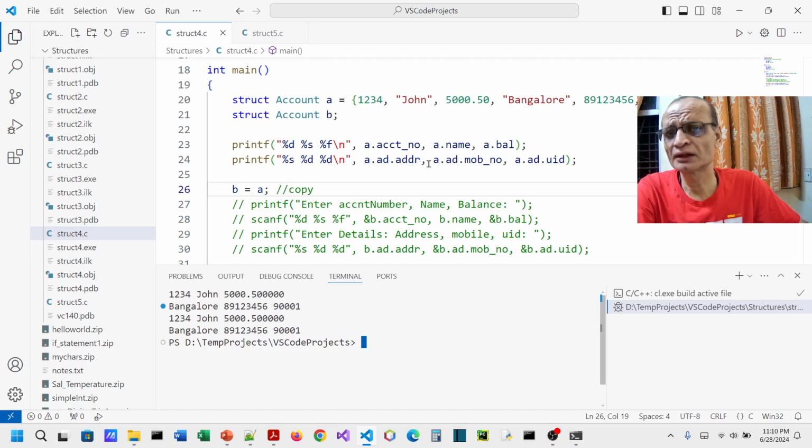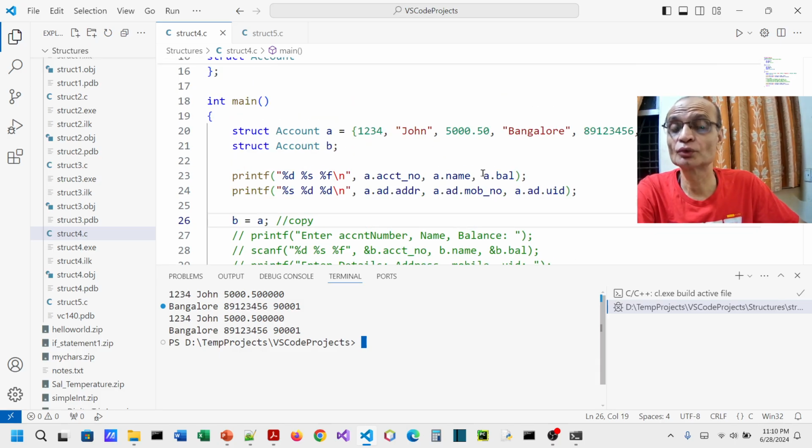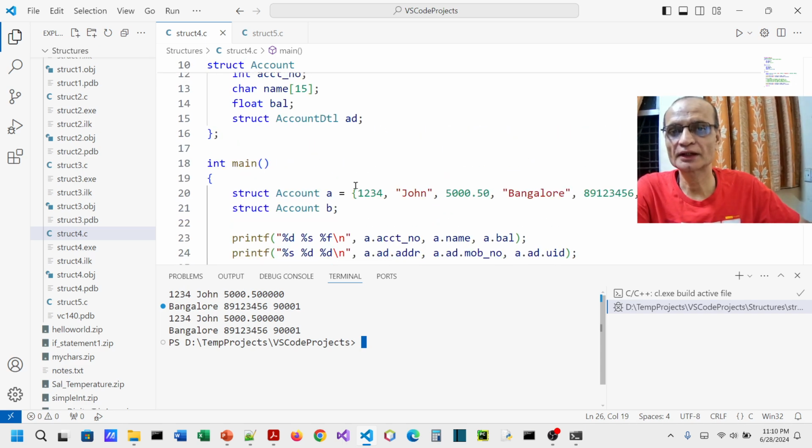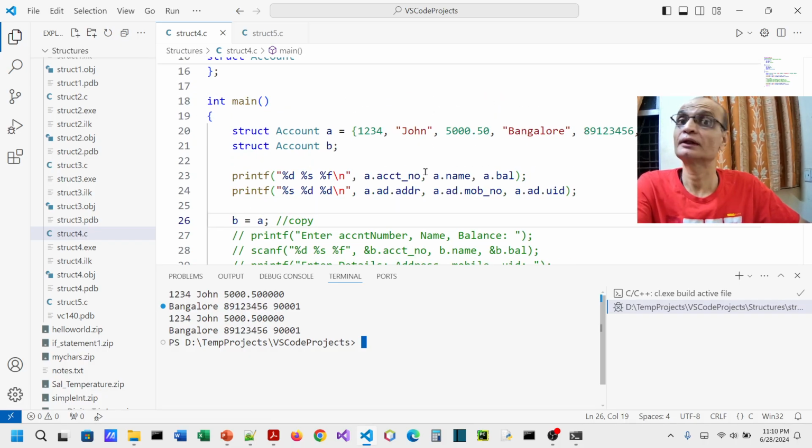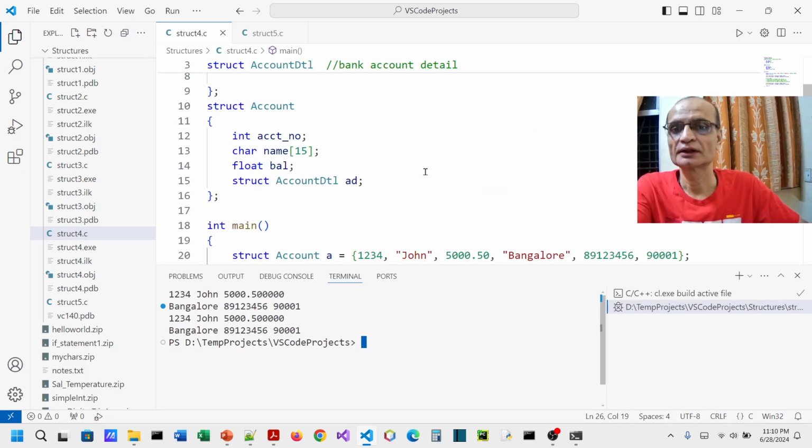Now many times people may not do it like this. Why? Because at times you want to do this with respect to dissimilar structures. Here both A and B are of type struct account. Sometimes if the nesting is too deep, people find it difficult to do this. So what people will do is piecemeal copy, or property by property. Like I could have done B dot account number is equal to A dot account number. Then similarly B dot balance is equal to A dot balance.